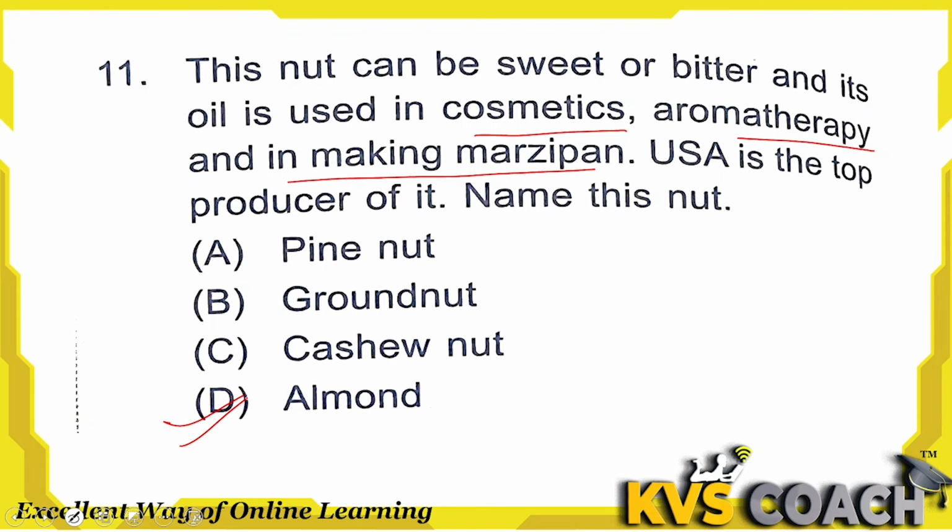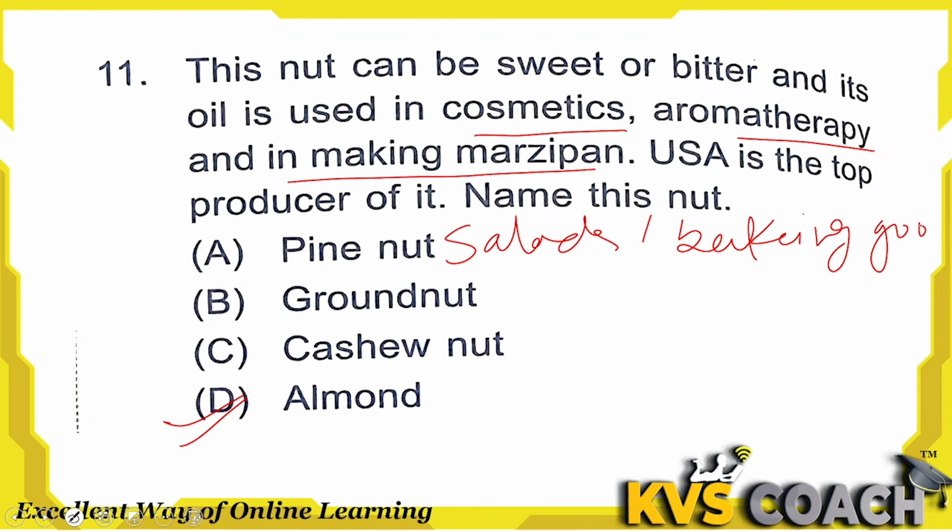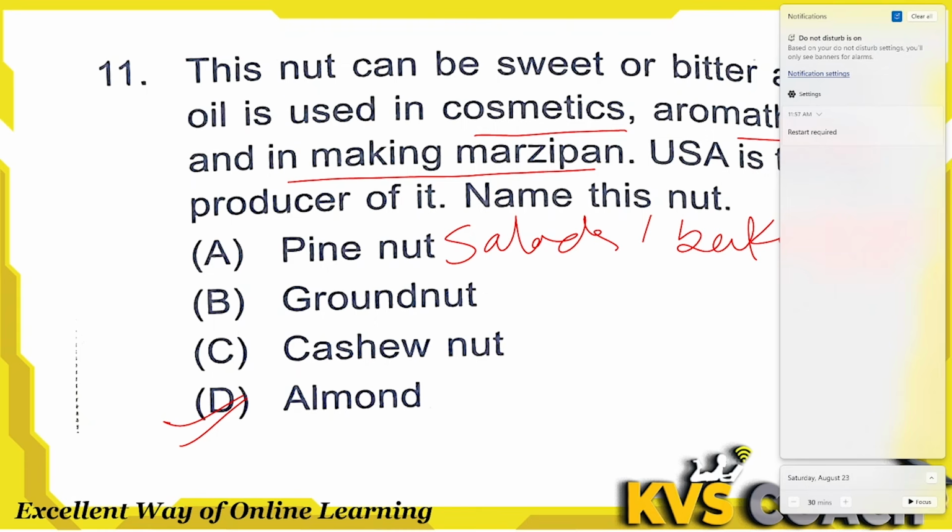Okay. Option A, pine nut. Pine nuts are the nuts which are used in salads, and mainly in the baking. As a sprinkler they use in the baking items. Option B, groundnut. Groundnut is very rich source of nutrients, and they also provide protein and fat. So it is used in many items, and its oil is also used in the cooking.